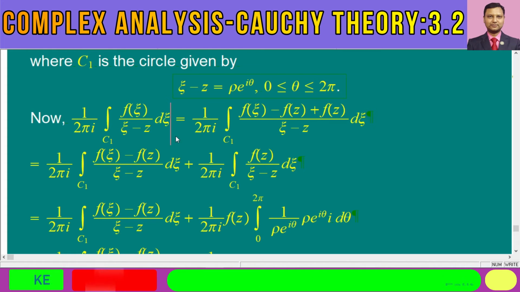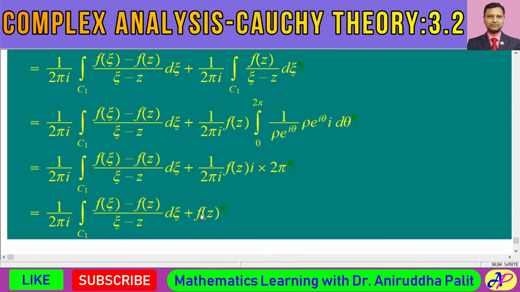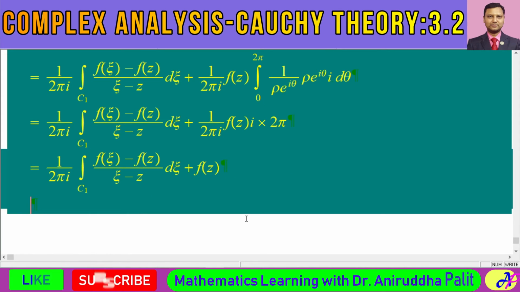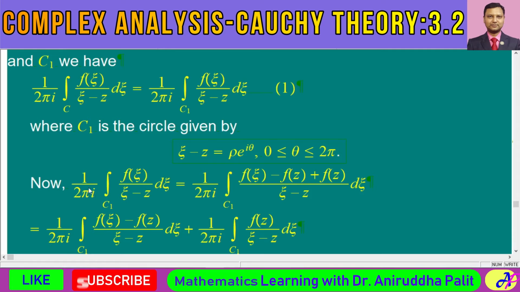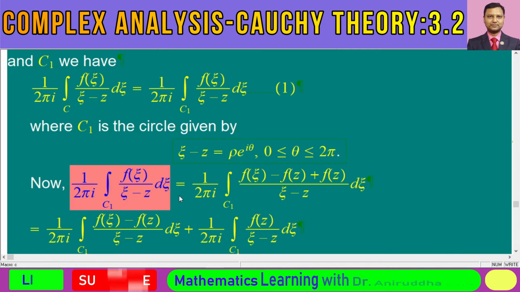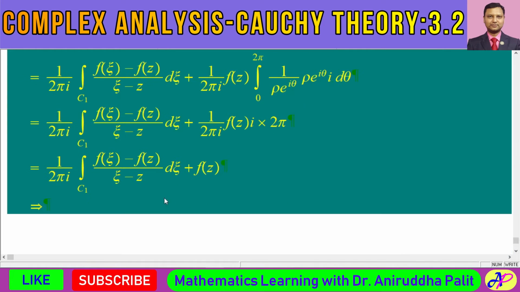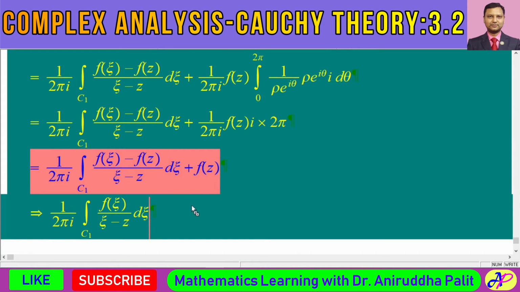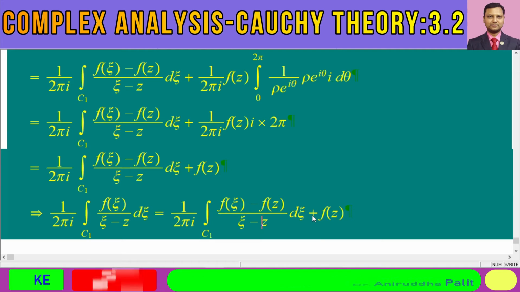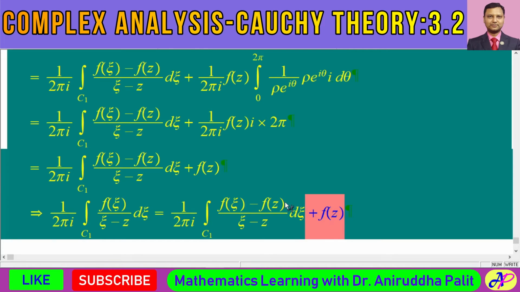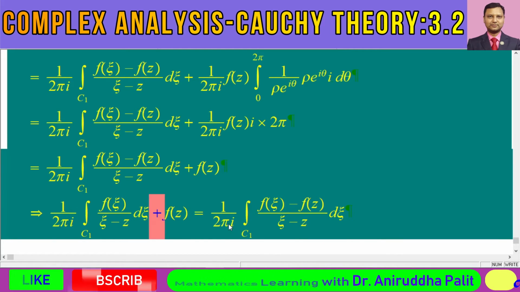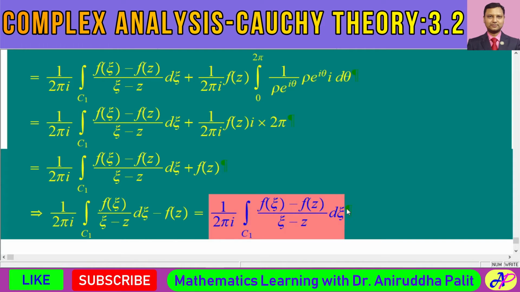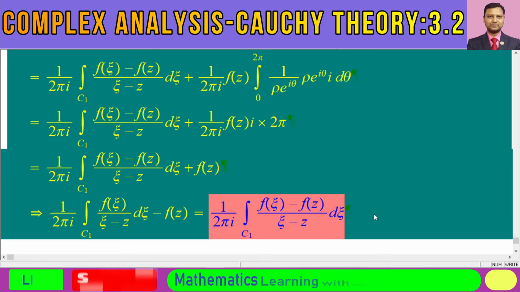Alright. Now if I shift this f of z on the left hand side, then what do we have? So let me copy this left hand side first. This is the left hand side. This expression is equal to this expression. This much we have. Now I am going to shift this f of z on the left side. So we shall have minus f of z is equal to this kind of expression.